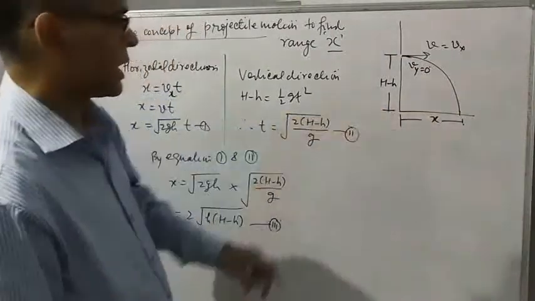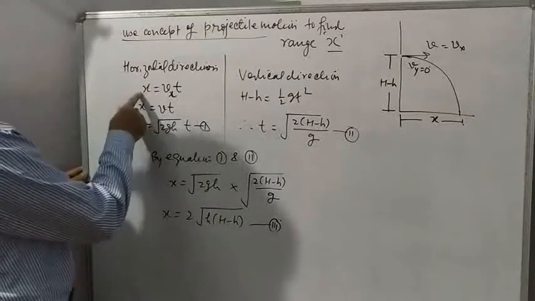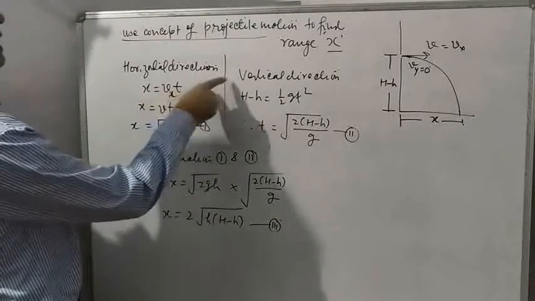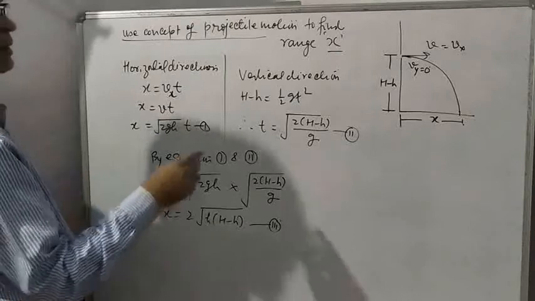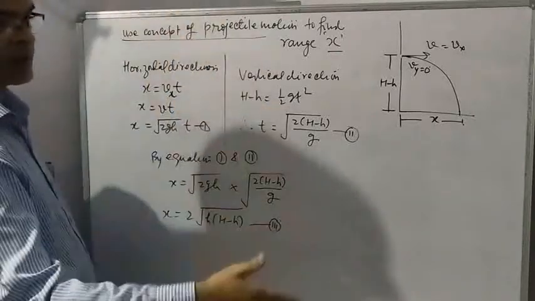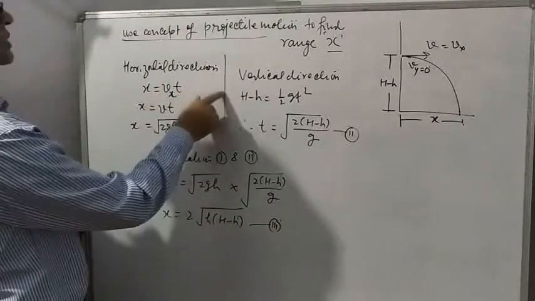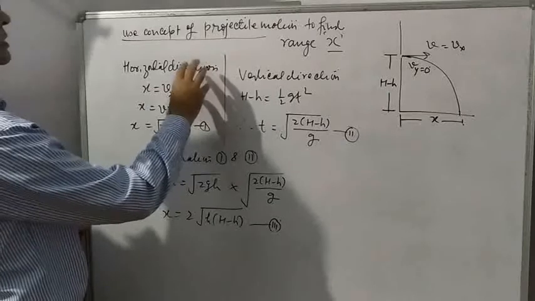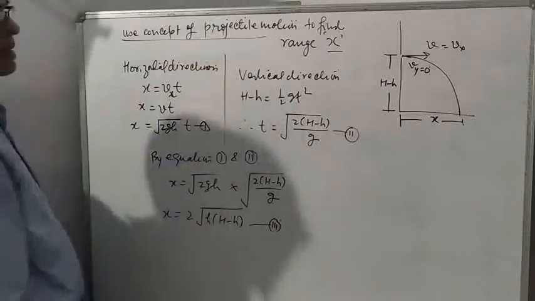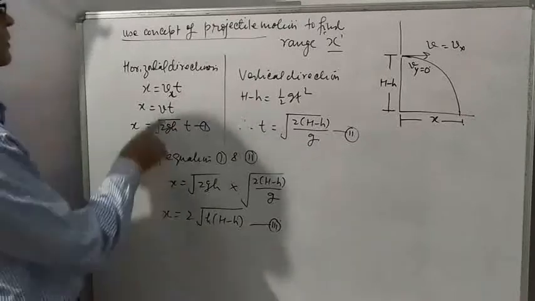In horizontal direction, x is equal to ut plus half at square, but there is no acceleration in horizontal direction because acceleration due to gravity is always vertical. So in ut plus half at square, the half at square term will be cancelled because there is no acceleration.